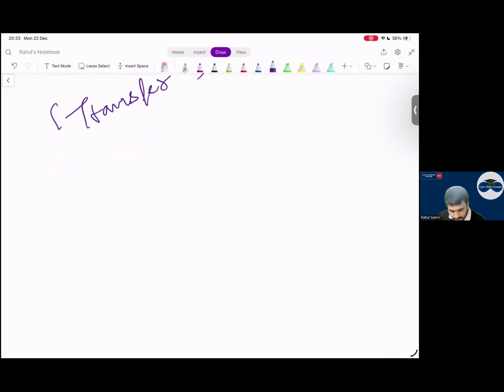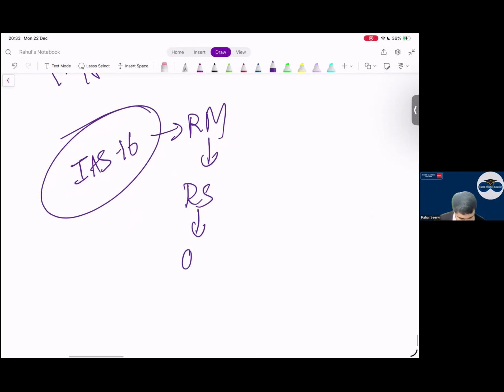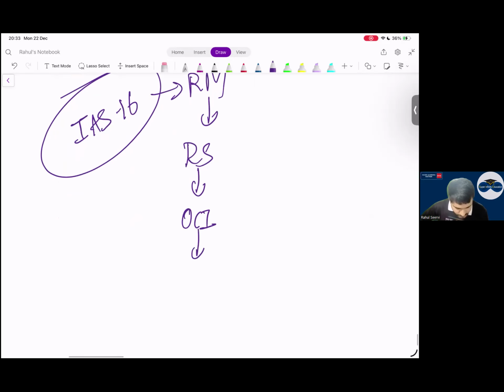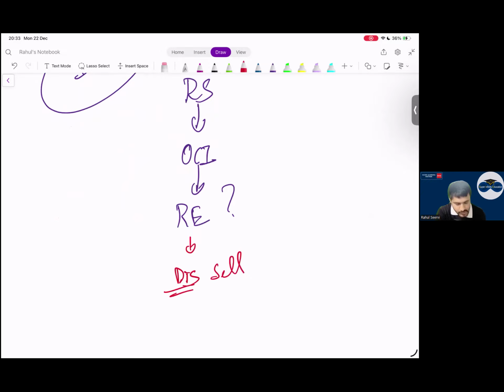I say everyone, everyone remembers IAS 16 revaluation model? Yes sir. We take revaluation surplus to OCI. When will you take this to retained earnings? When it is disposed of. Now see everyone, listen to me. Keep everything aside, listen to me. Sir, I have a PP today. I am using revaluation model. Can I say I have revaluation surplus? Yes sir.